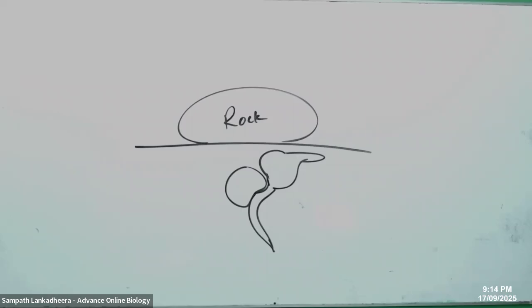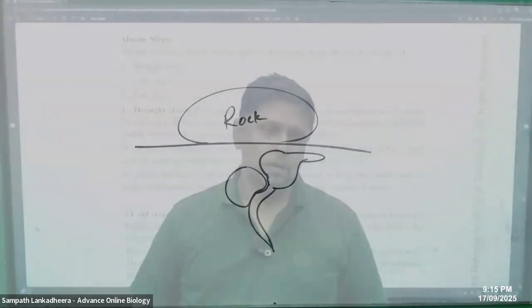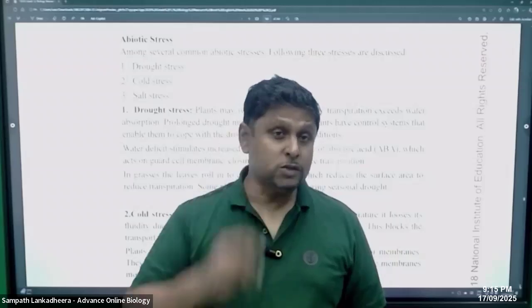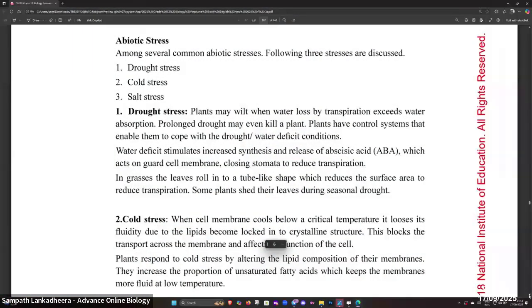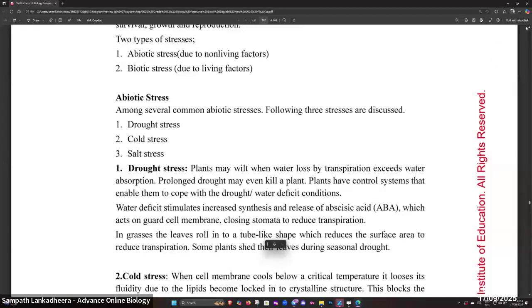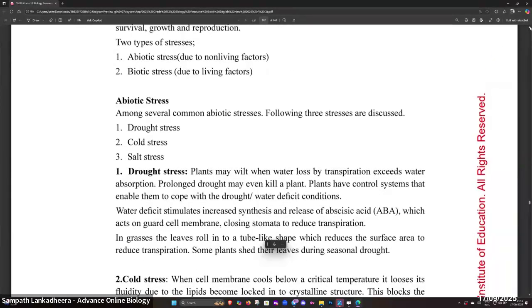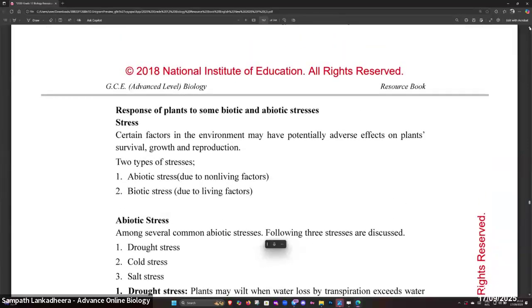We talk about several different types of plant stresses, right? What are those plant stresses? We talk about biotic stresses and abiotic stresses.